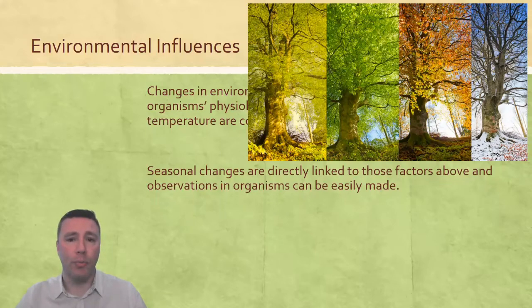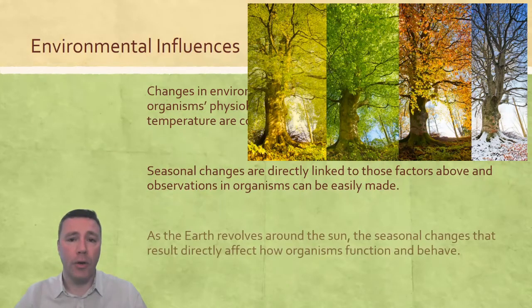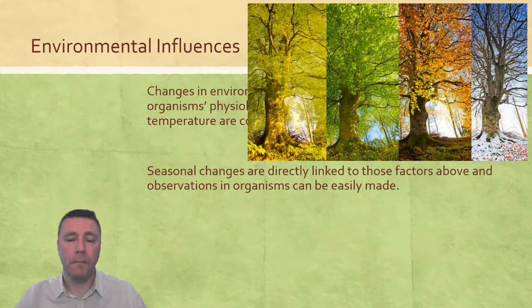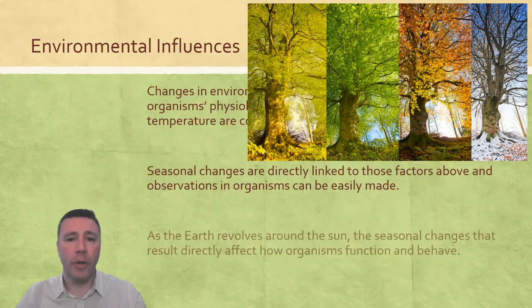As we progress from spring to summer to fall to winter and then back to spring again, we can easily observe changes that happen to plants, and then of course changes that happen to plants are going to affect animals as well. As the Earth revolves around the sun, we can use those seasonal changes to make predictions about how animals are going to both behave and function.